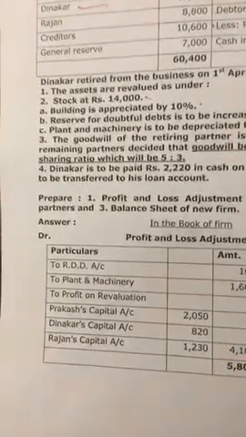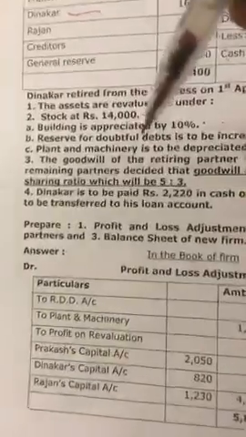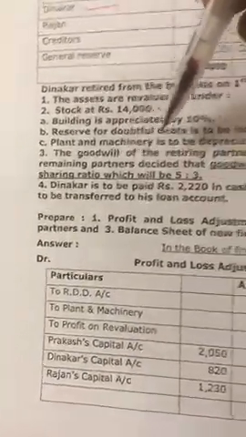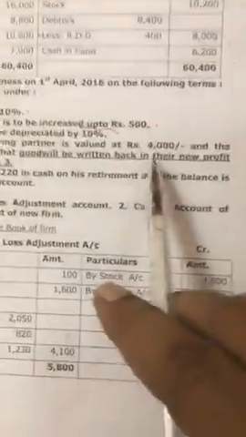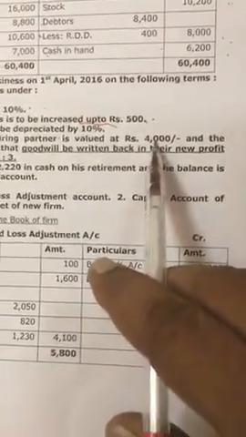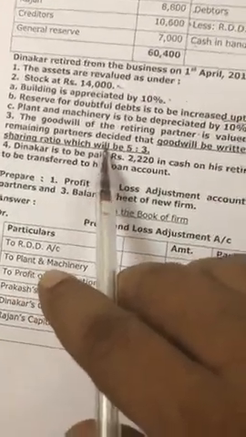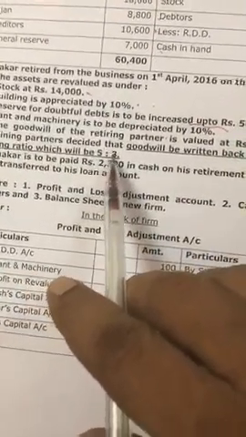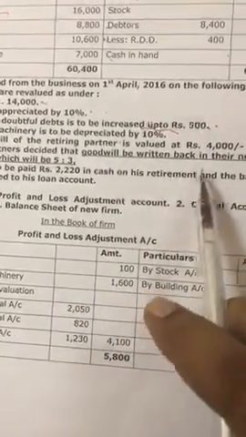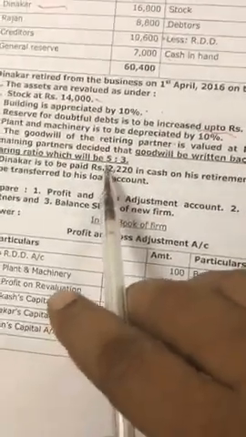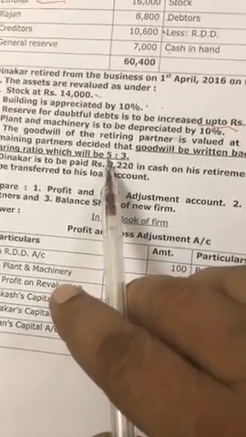Now try to understand the adjustment of goodwill. The goodwill of the retiring partner is valued at 4,000. His share is given. And the remaining partners decided that goodwill is to be written back in their new ratio 5:3.